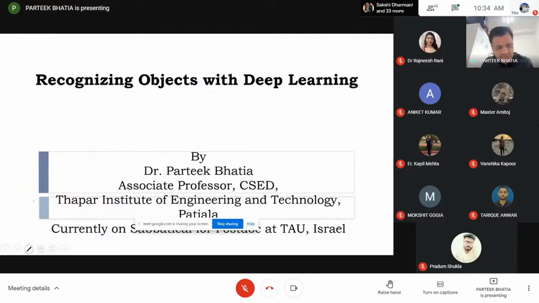The objective of this session is to completely understand the process of recognizing objects by the use of deep learning techniques. Here we will discuss in detail the convolutional neural network, that is the CNN model. We will discuss the working principle of CNN, and also how we can implement this model in Python. At the end of this session, we will be recognizing objects with deep learning.